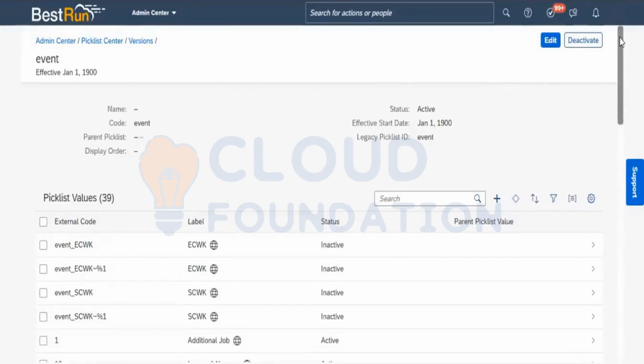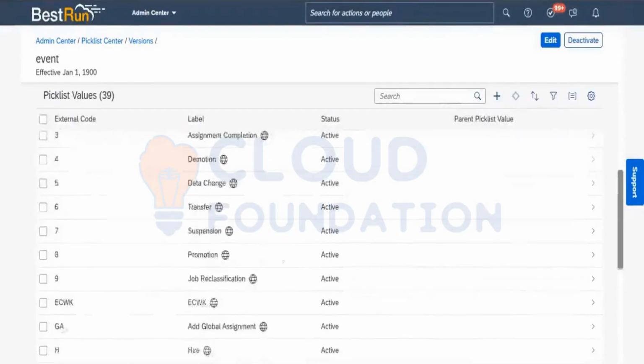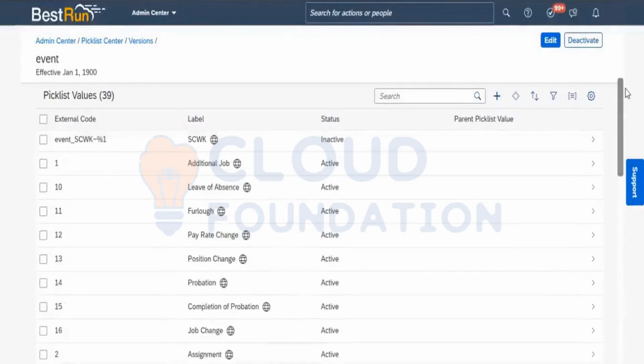this is the standard event. This is where we can find it from the picklist center.